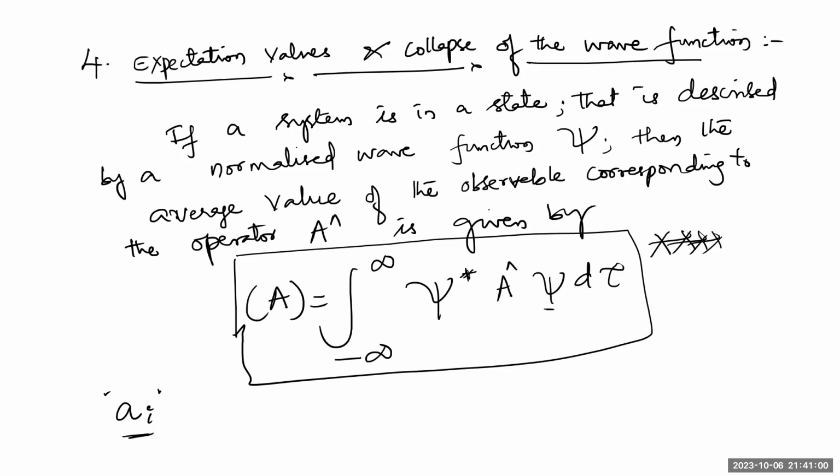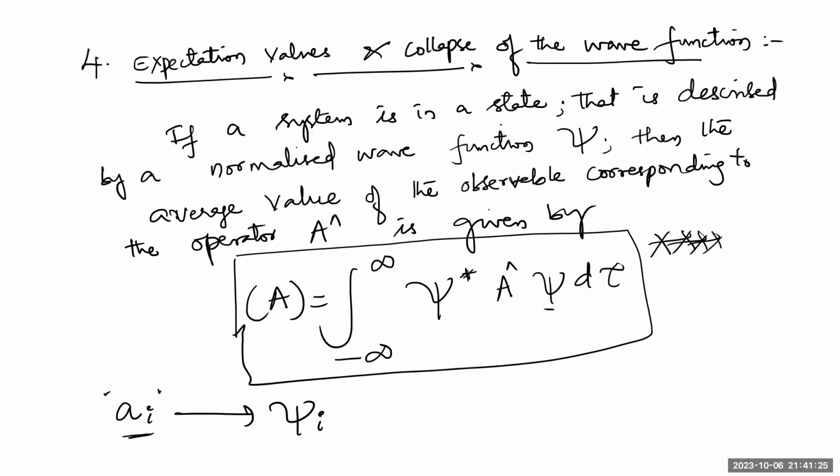The wave function, whenever it comes to this eigenvalue a suffix small i, immediately collapses into the corresponding eigenstate. That eigenstate can be called psi of i. What you're doing here is some measurement of the observable.